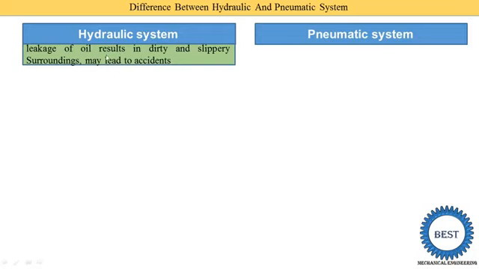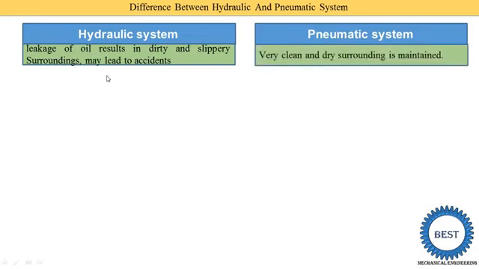The next point is that leakage of oil results in a dirty and slippery surrounding and may lead to accidents. Suppose the oil leaks from some components and comes onto the floor of the industry or the ground floor. Oil is generally slippery, and if some person puts a foot on this oil, there are chances of accidents. In pneumatic systems there is very little chance of accident due to leakage because the air is very clean and a dry surrounding is maintained.